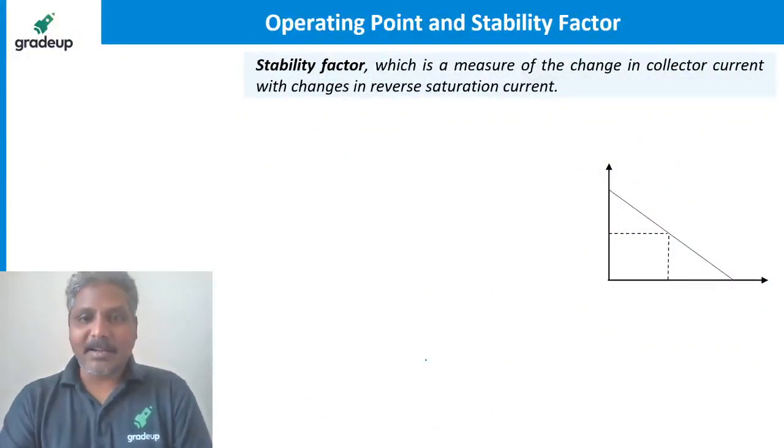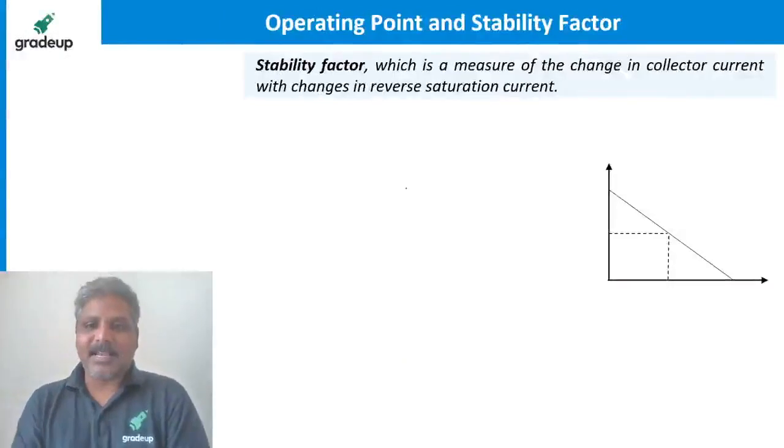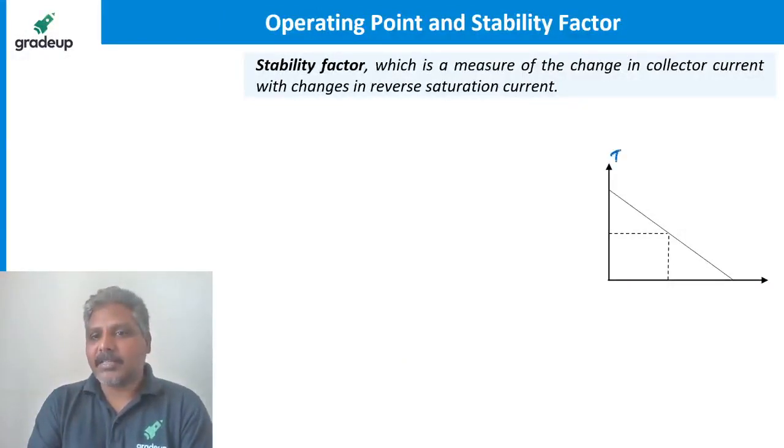Okay, I think I have a graph here actually. I have a slide extra. Stability factor to define. This is IC, this is VCE. This is the operating point we have been discussing. This is the IC, this is the operating point.